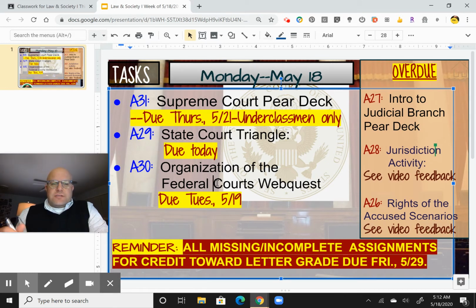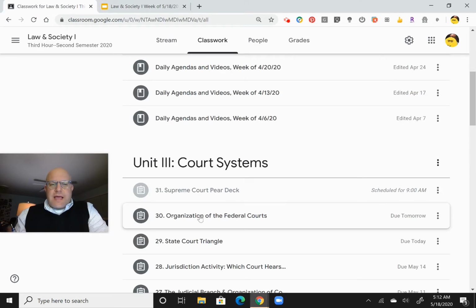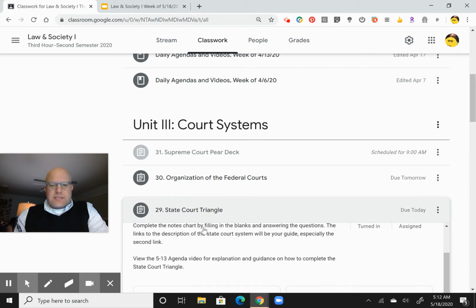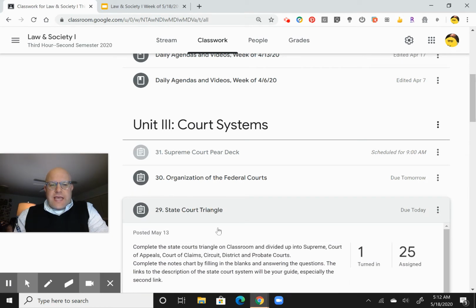So the additional activity that we're doing for Monday is we're continuing on our quest here of looking at the judicial branch. We went back, we looked at the state court, we looked at the levels of the state court, and we need to look at the organization. We've looked at the organization of the federal court, and that check on the web quest is what you're doing. So again, reminders on those, and these are the last two senior assignments. If you're a senior paying attention to this, state court triangle, that's due today.